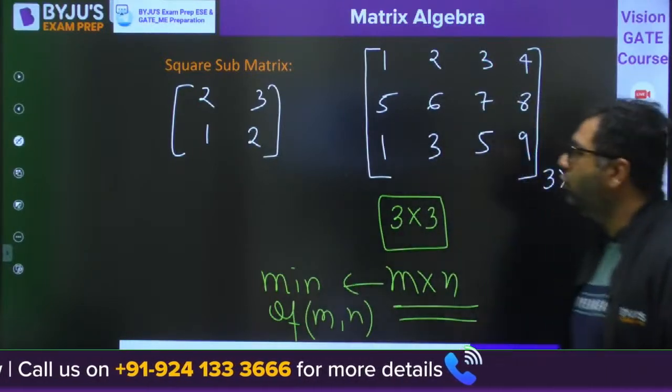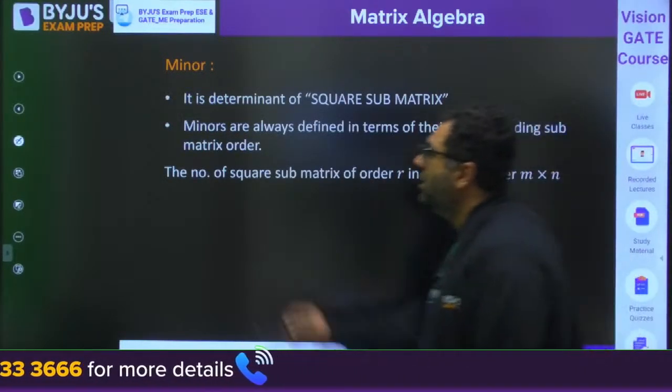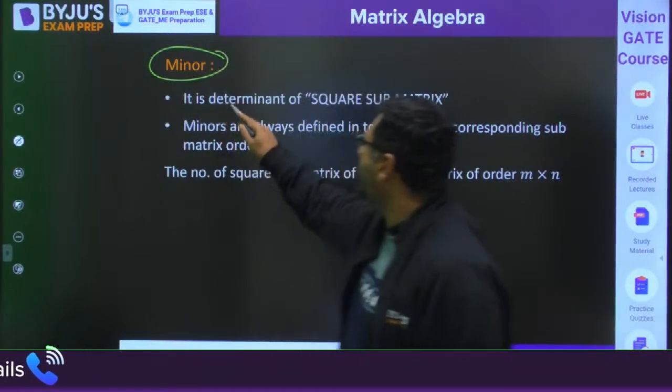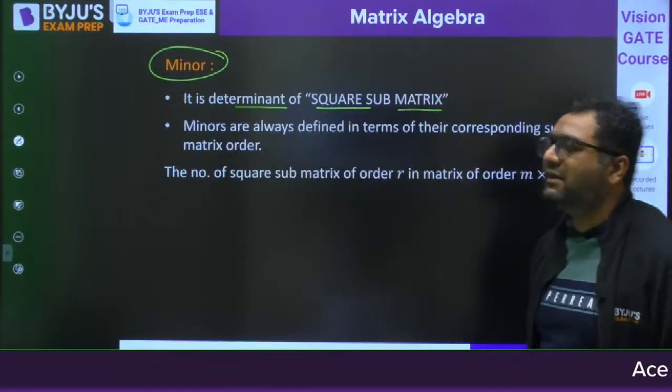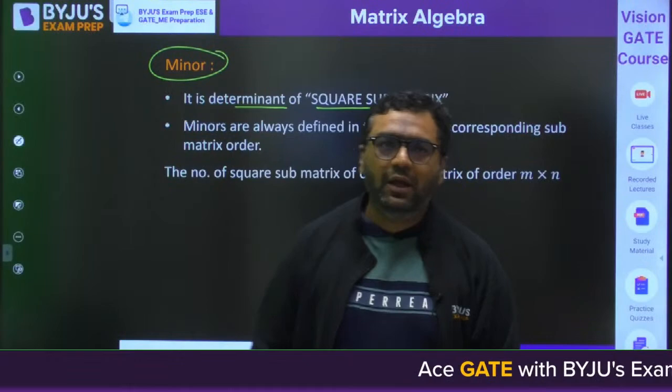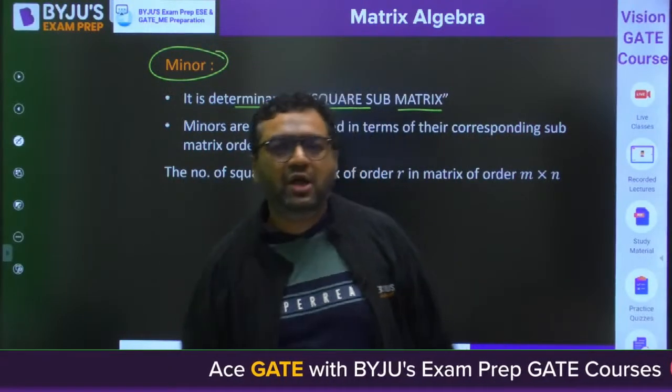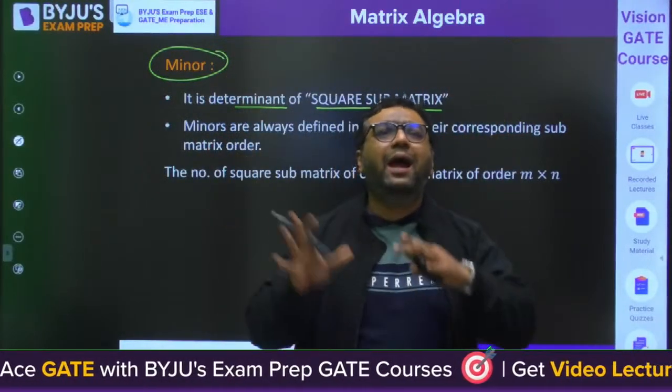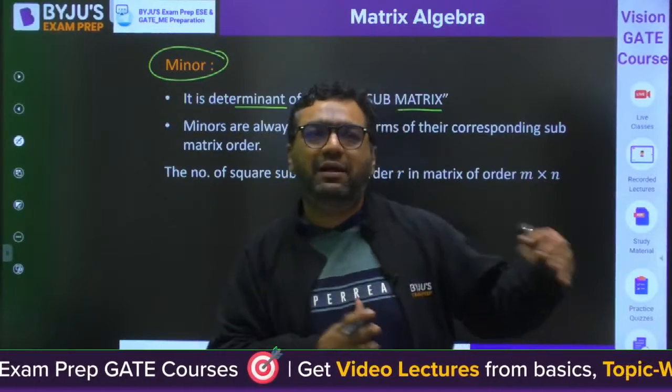Okay, so now we are moving further, my dear, to the minor. Whenever we are talking about a minor, it is the determinant of a square submatrix. So whatever square submatrices we have seen, if we take the determinant of that, you know that from one matrix a large number of submatrices are possible.